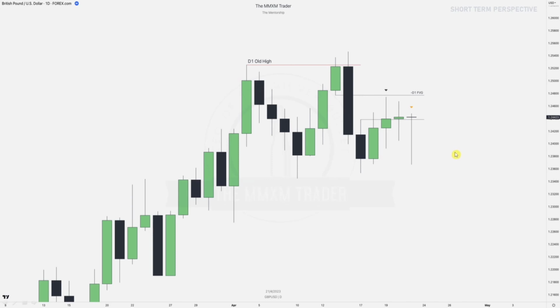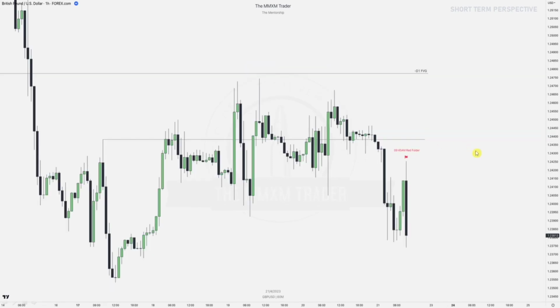And now let's zoom in a little bit more. Right, we got that 1 hour chart, right? Now we're in a higher time frame POI, right? So this daily fair value gap is our area where it's highly likely that price will move down further, right? Continuation. Now let's look at where is a news event. We have that 9:45 a.m. red folder up here, and then we have to decide where has liquidity been taken already and what is more likely to happen. Are we gonna have a continuation lower with news, or are we gonna run buy stops first?